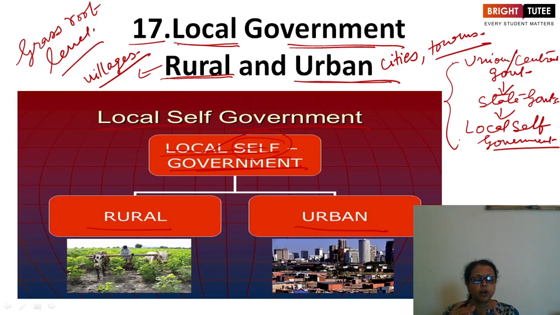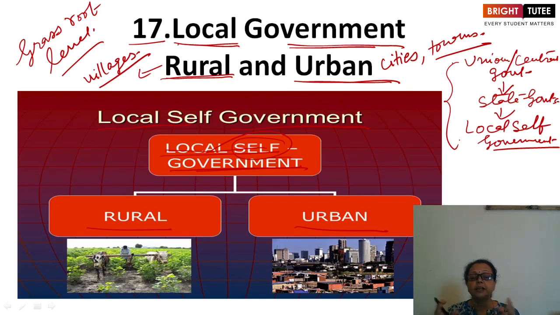And they cannot pass or enforce laws that will affect a wider area. This is not for the wider area; this is for the specific region. Suppose we talk about the village panchayat, which is constituted by the people of that area. They are responsible for that particular area only.